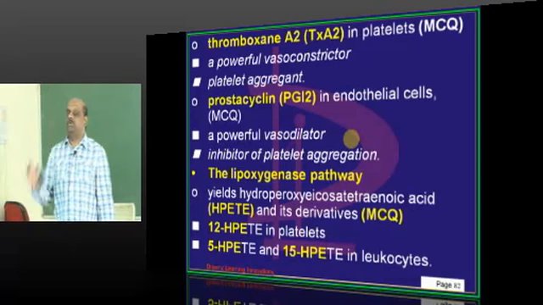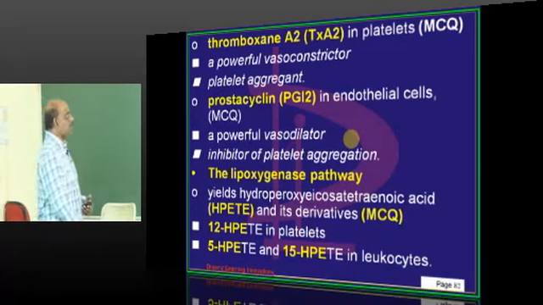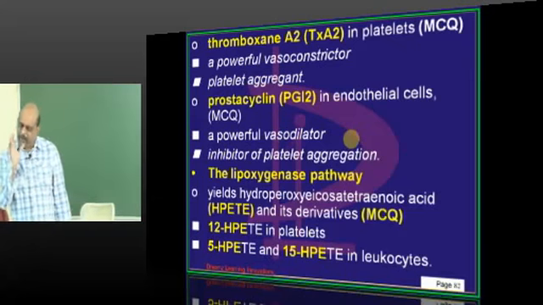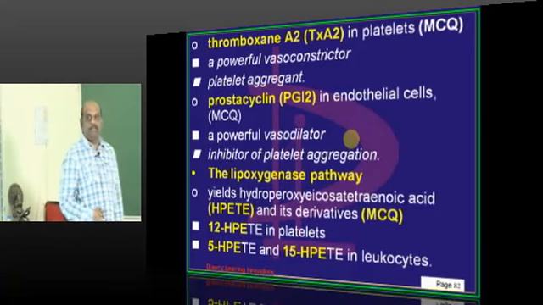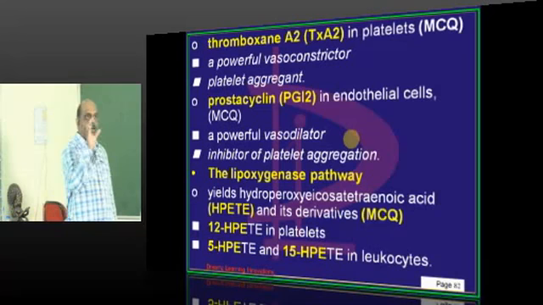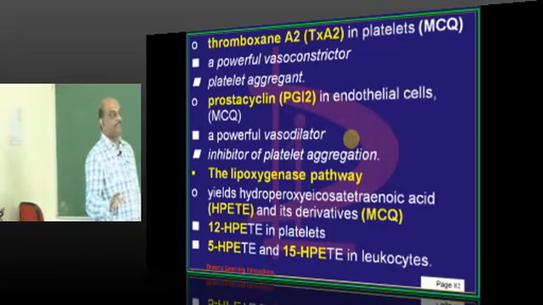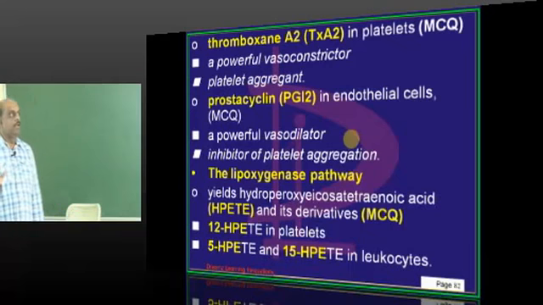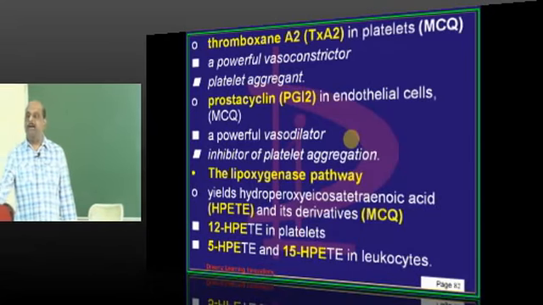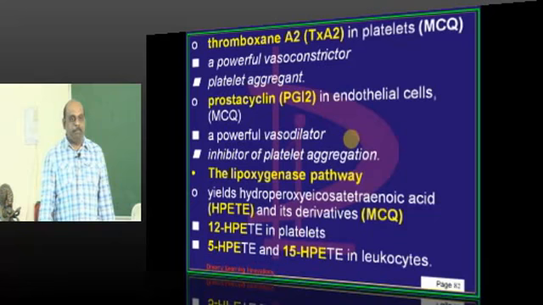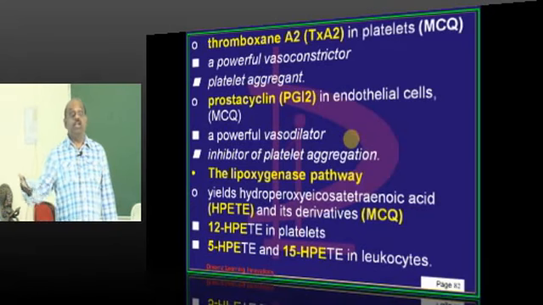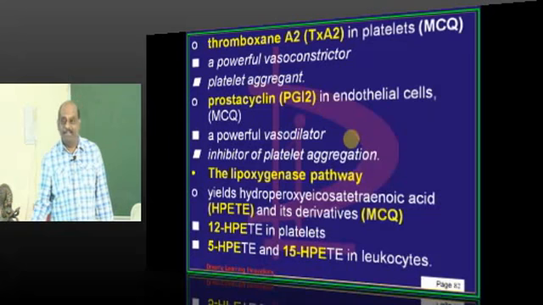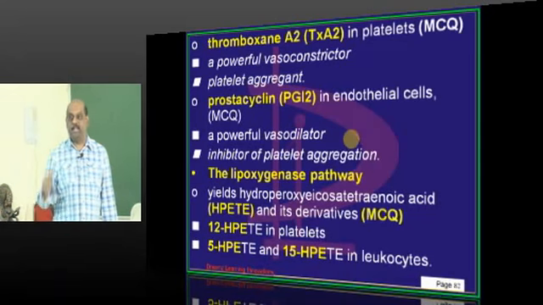Now, let us talk about thromboxane A2. Thromboxane A2 is a powerful platelet aggregant, and it is a powerful vasoconstrictor. See, Yudhishthira, Dharmaraja, is born to Pandu Raja. Duryodhana, whose joy from morning to evening is only villainy, is born to Dhritarashtra.